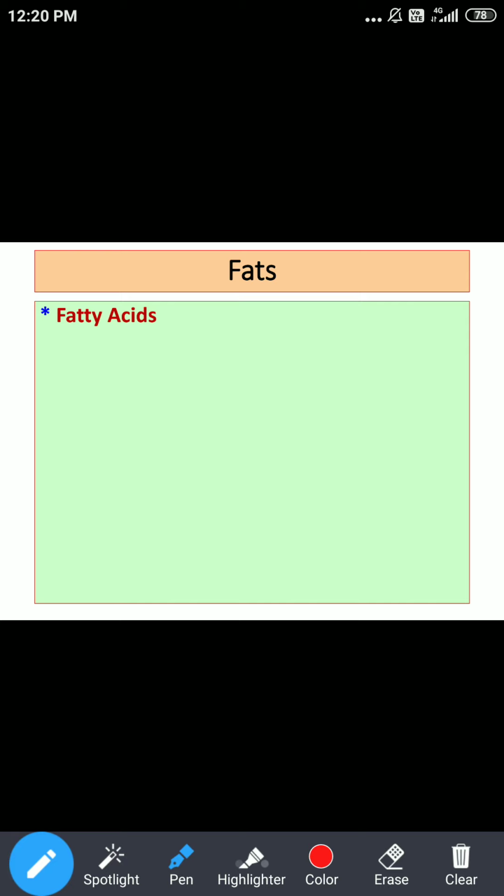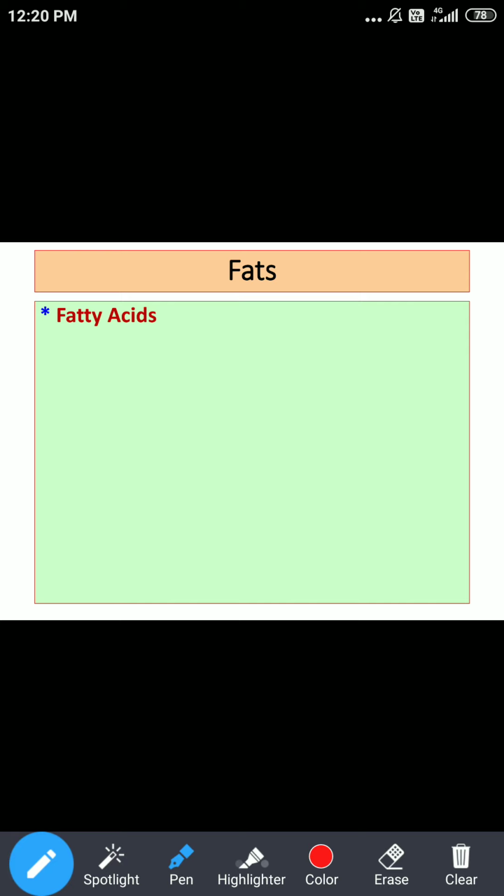So the most important dietary source is animal sources. As far as vegetable sources are concerned, are there any?